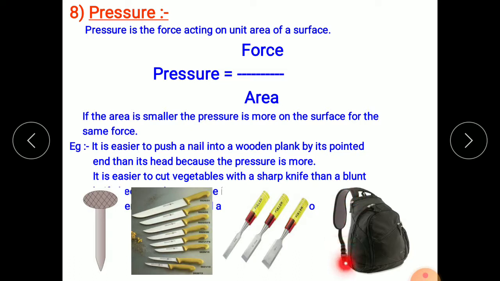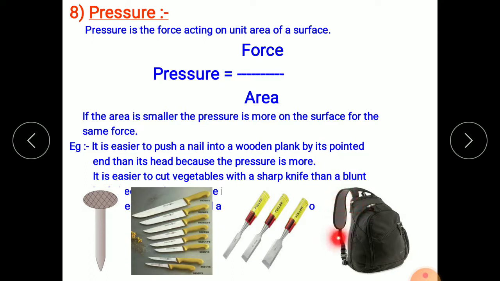Just think of the very good example of your bag. You have observed that the straps of your bag are broad and padded. Think of a situation when the bag has narrow straps, then what will happen? All the weight of the things, your notebooks and books placed inside this bag, create a force over your shoulder, and that force is transferred over this strap.